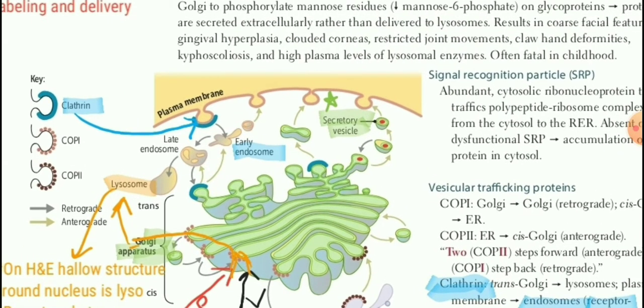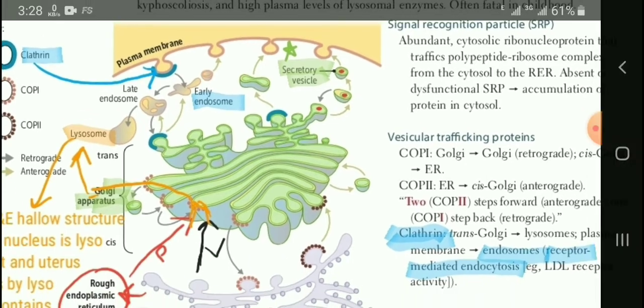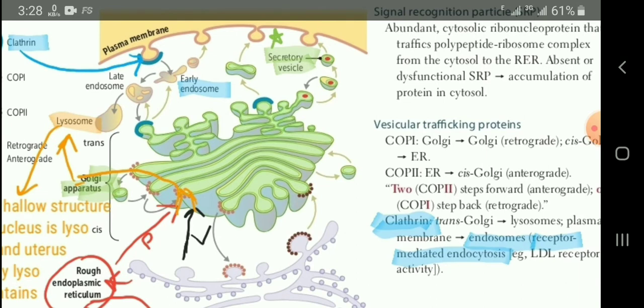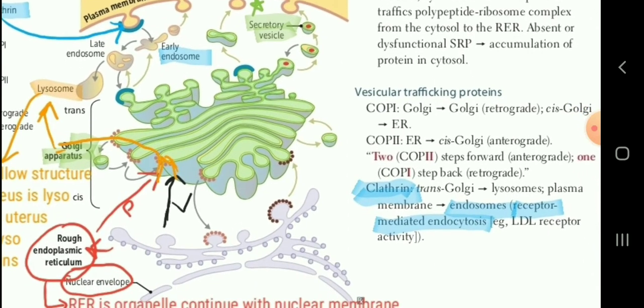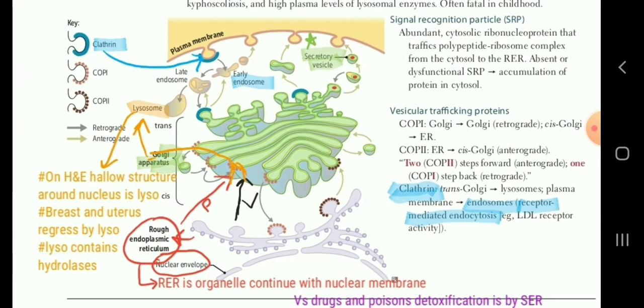membrane. We have seen it is in blue color, so I have marked it in blue. It helps in endocytosis. So clathrin is a trans Golgi protein that helps endosomes to form. Sometimes they do not give endosome, they give pinocytosis. Pinocytosis is engulfing of liquid material.